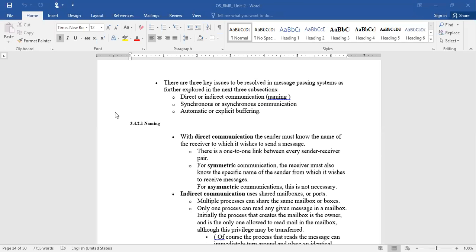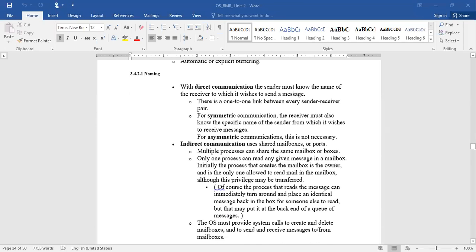Whereas in indirect communication, there is no possibility of one-to-one contact. What happens in that case? Suppose I want to pass some information to all of you. Just think how difficult it is to share that information in a one-to-one fashion. I will call 501 and pass the information, then again call 502 and pass it. Imagine how much time it would take to pass the information to 113 students.